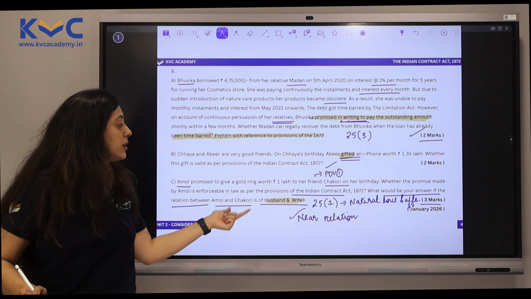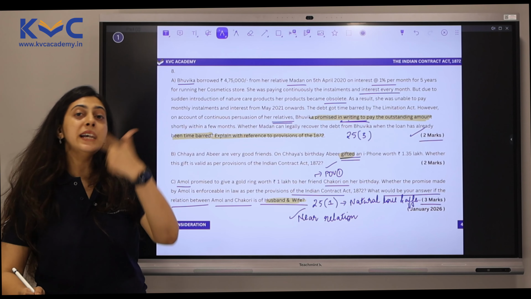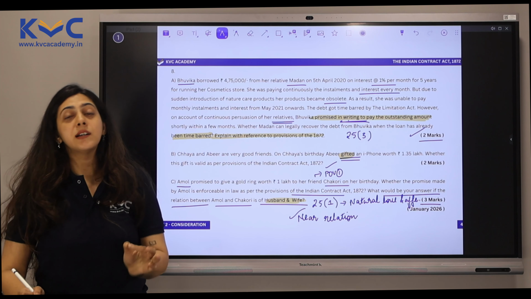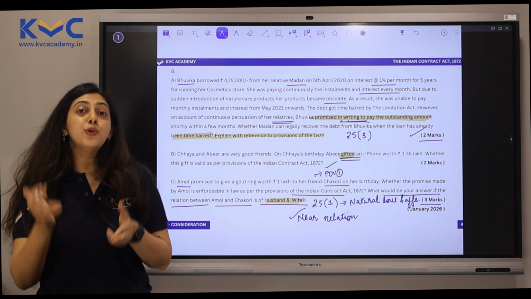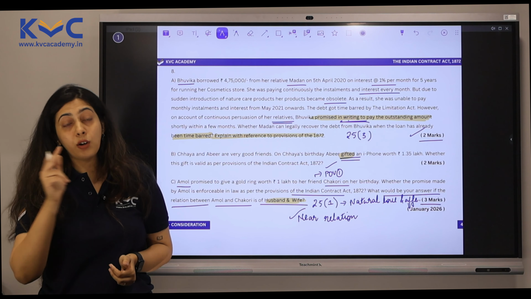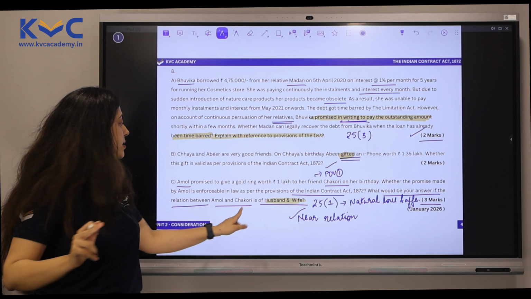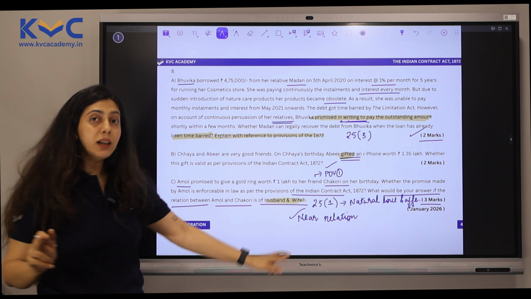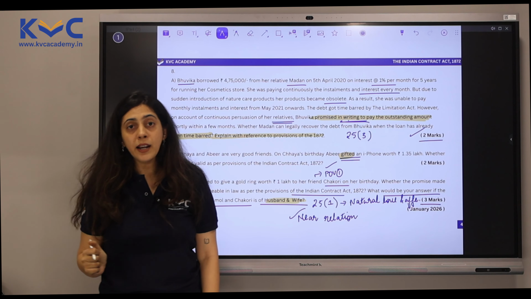And as long as the agreement here in the second case is written and registered, it would be considered valid. Because for natural love and affection cases, you do not need consideration. The contract is valid even without consideration, provided the agreement is written and registered and there is near relation between the parties, as in the case of husband and wife.